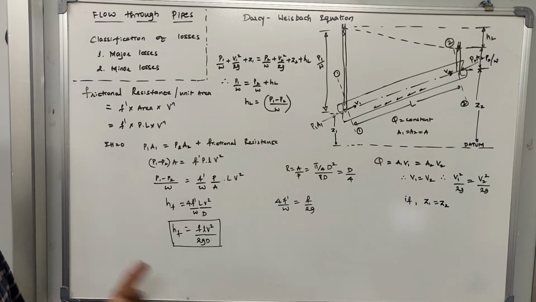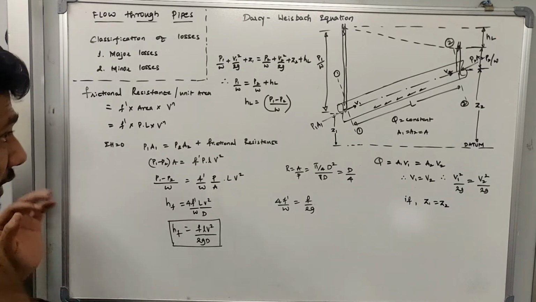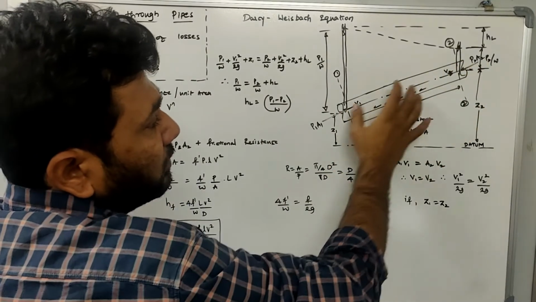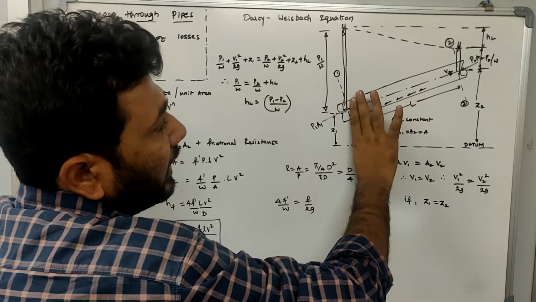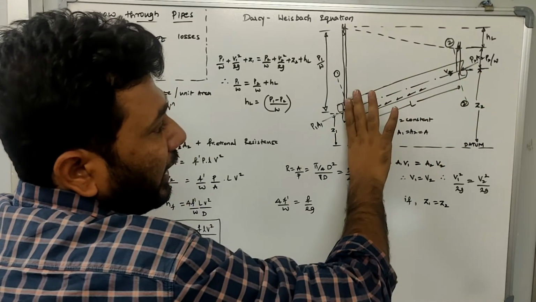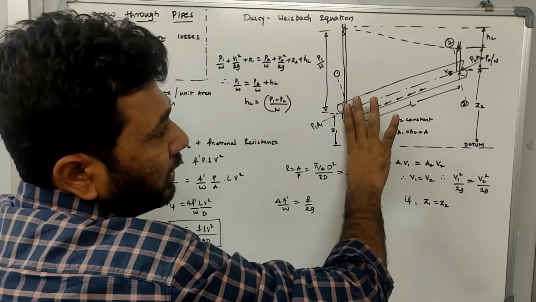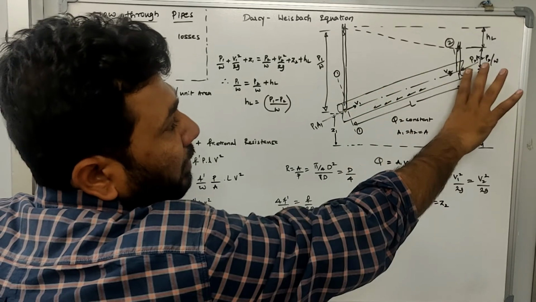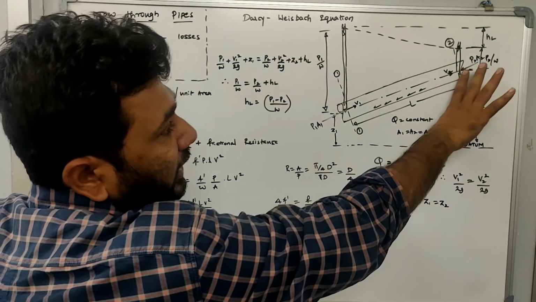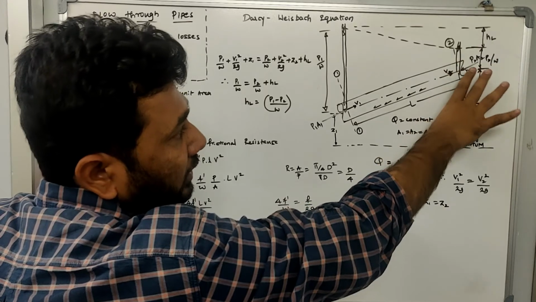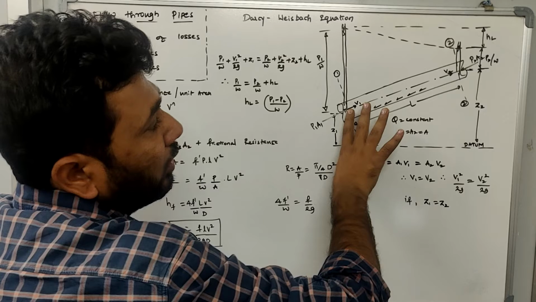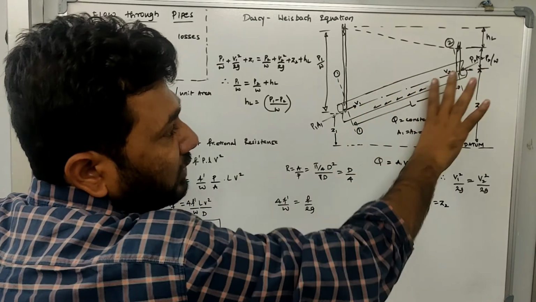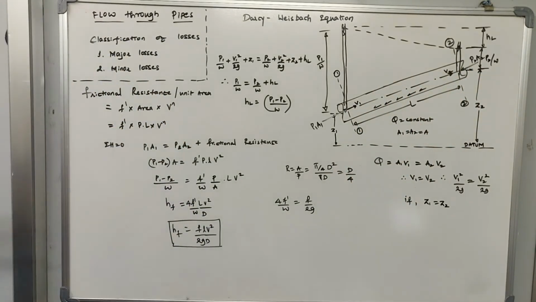Because of that, the frictional resistance will be more. Now what happens here, when the water flows from this point to this point, because of the frictional resistance, the energy gets reduced. So the energy that it had at the first point will be greater compared to the energy that it has at the destination point or at the end point. Here the energy will be more, and here the energy will be less, and this energy gets reduced because of the frictional resistance. This is the major loss in case of a pipe.